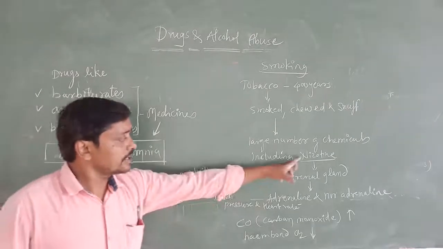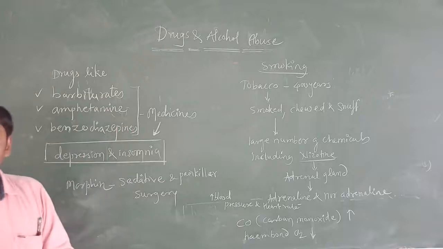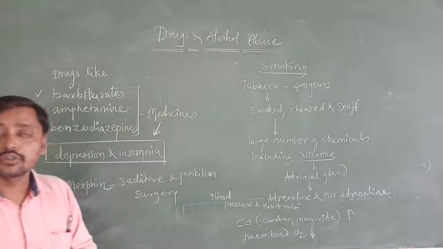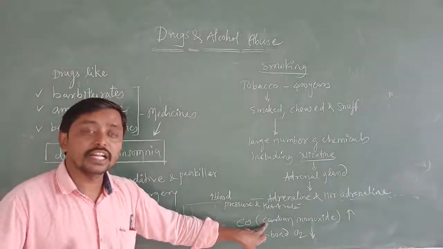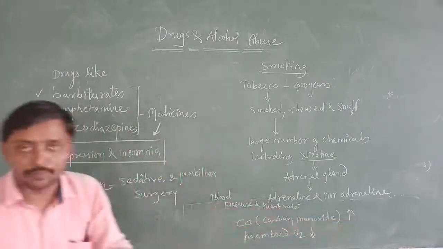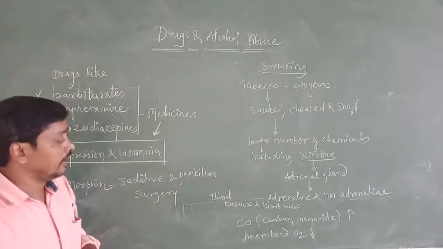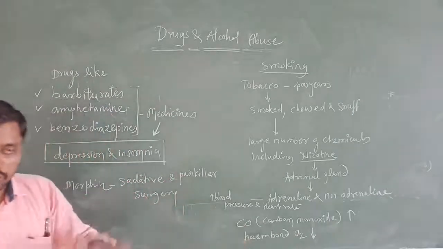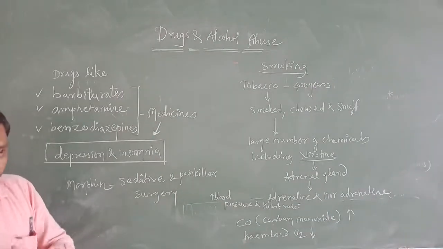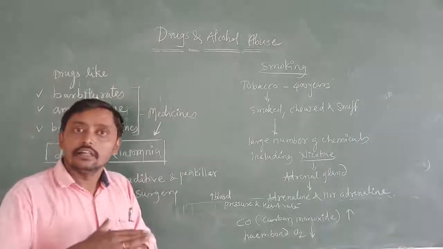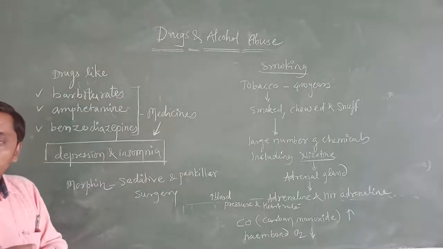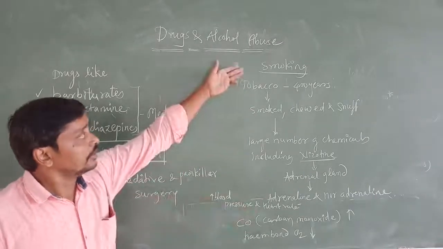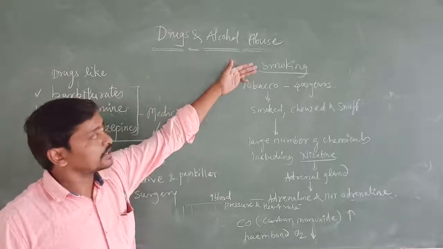Next, what does this nicotine or smoking do? It increases the carbon monoxide in the blood, as shown here, and decreases heme-bound oxygen in the blood. So it decreases the O2 content in our body. So these are the things that smoking leads to.